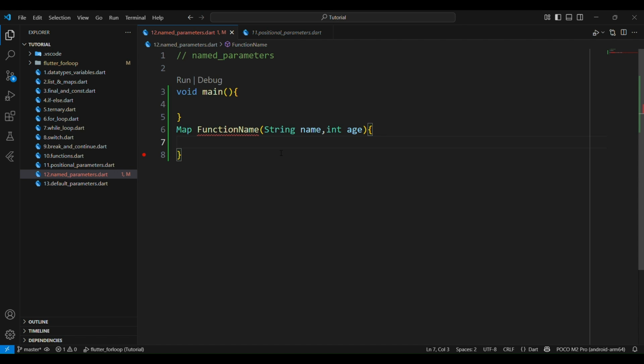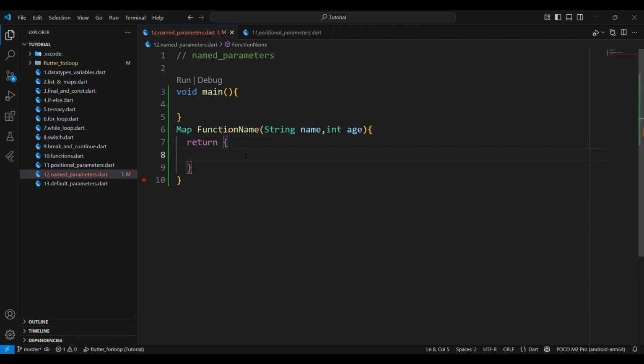Next, whenever we use a function, we have to return. Why do we use the return keyword in our Dart code? The return statement is used to send a value back to the function caller. That's why we use the return keyword in our Dart code. So I'll define a return keyword here.